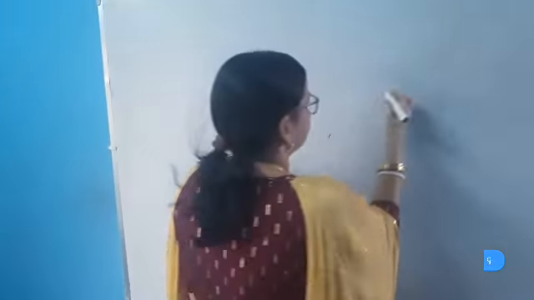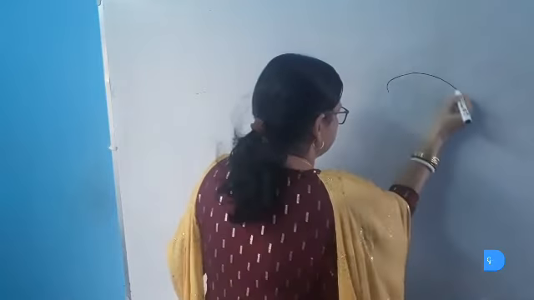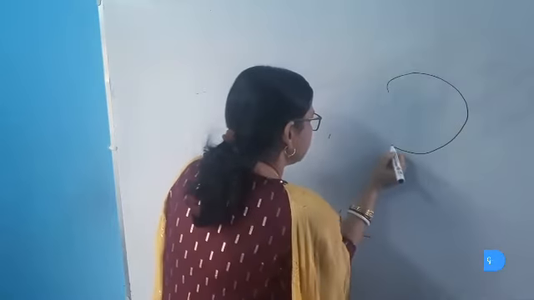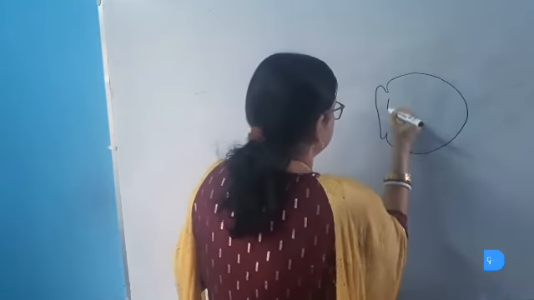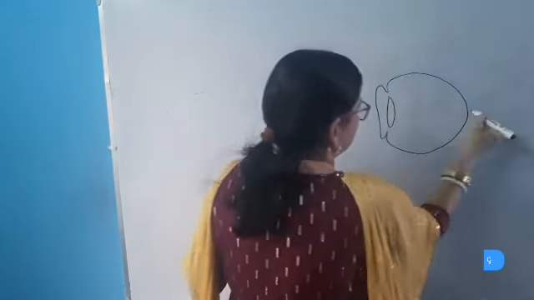Now let's see how we can do it by using a concave lens. This is the eyeball, this is the lens, this is the retina.